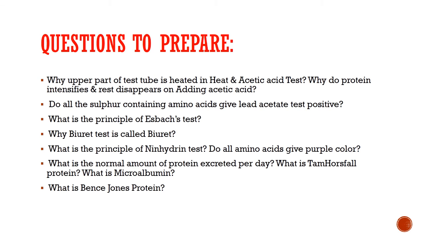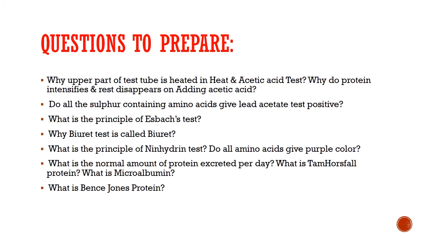What is Tamm-Horsfall protein? Normally, the protein that is excreted in urine consists of Tamm-Horsfall protein, a few enzymes, glycoproteins, and apolipoproteins. This Tamm-Horsfall protein is a uromucoid which is secreted by the distal convoluted tubules of the kidney. What is microalbumin? In humans, the albumin in urine is excreted in traceable amount.